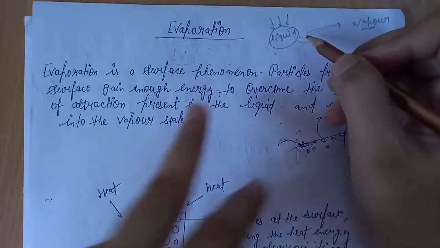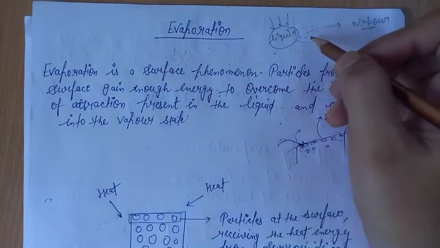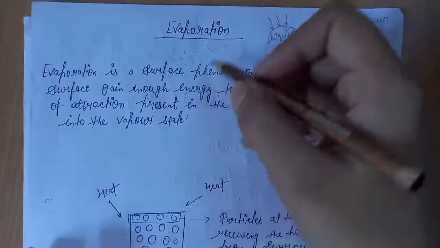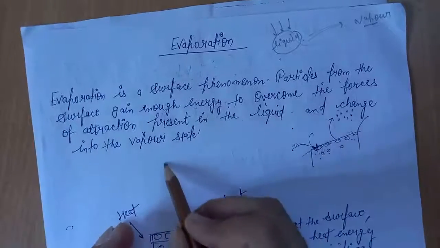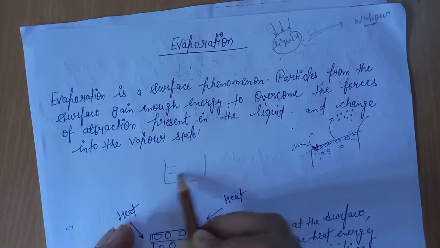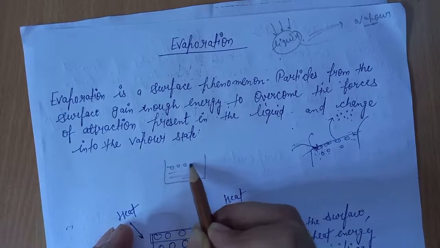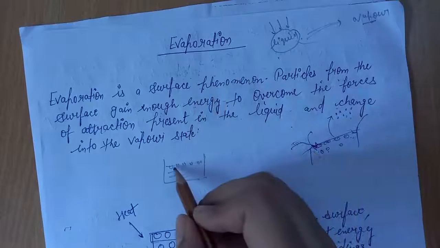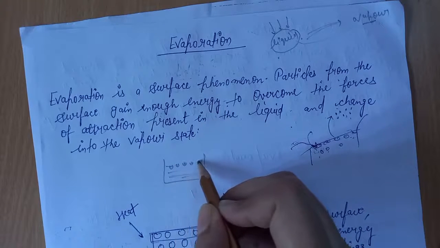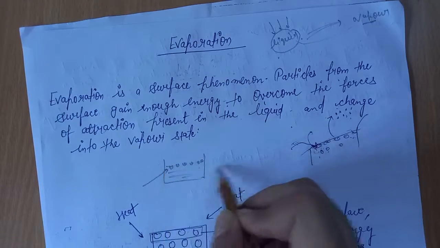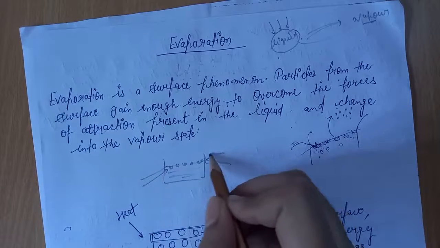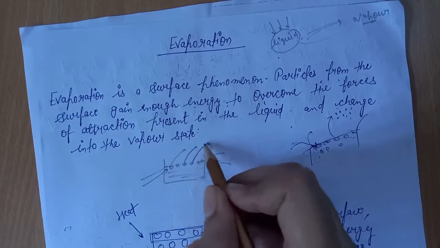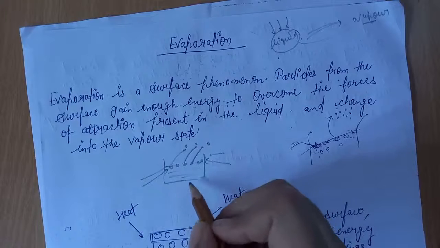This happens in the evaporation process, and evaporation is a surface phenomenon because the particles present at the surface take part in evaporation. The particles at the surface receive energy from their surroundings to get converted into vapors. This is known as evaporation.